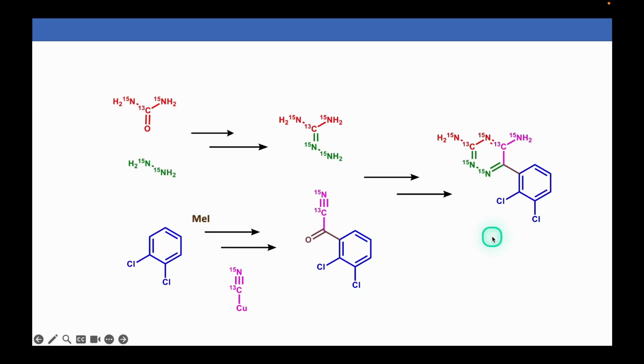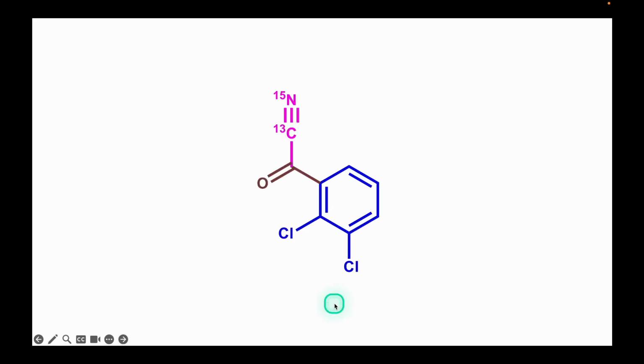The synthesis of doubly labeled lamotrigine is based on constructing its triazine heterocycle through the reaction between doubly labeled aminoguanidine and benzoyl cyanide. The sources of carbon 13 and nitrogen 15 are urea, hydrazine, and cuprous cyanide, as we will see later on. Preparation of the doubly labeled substituted benzoyl cyanide.